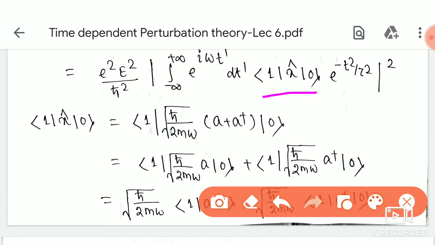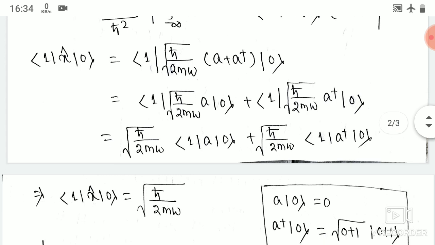As you can see here, I will substitute x cap as root over of h bar squared by 2 m omega times (a plus a dagger). If you separate them, you will get one term, bra 1 root over of h bar squared by 2 m omega a ket 0, plus this term, bra 1 root over of h bar squared by 2 m omega a dagger ket 0.